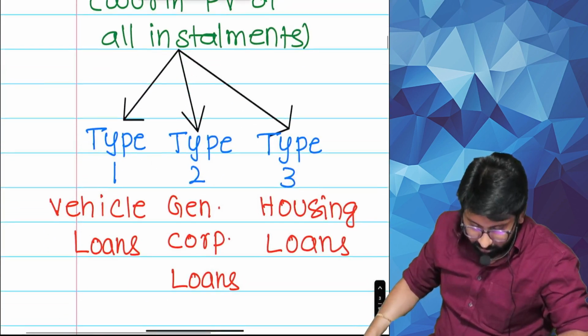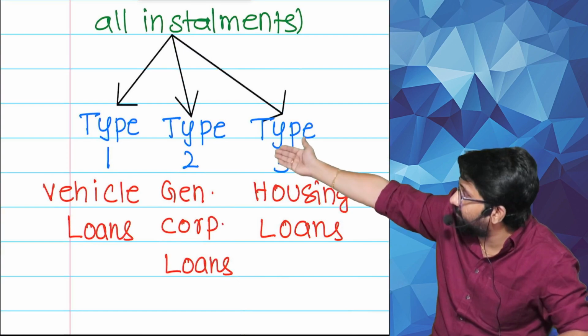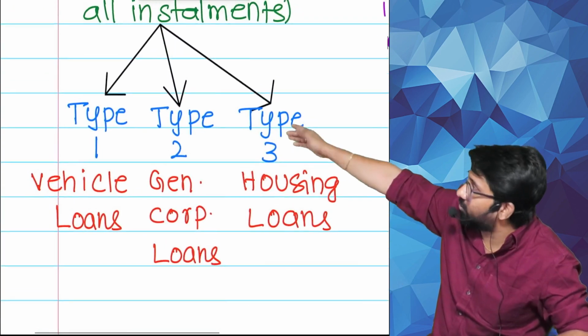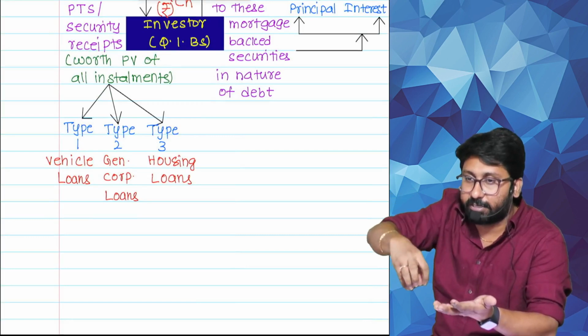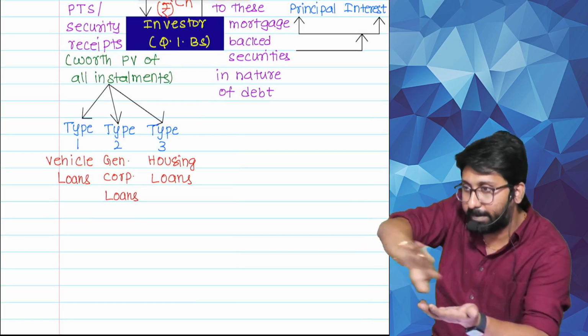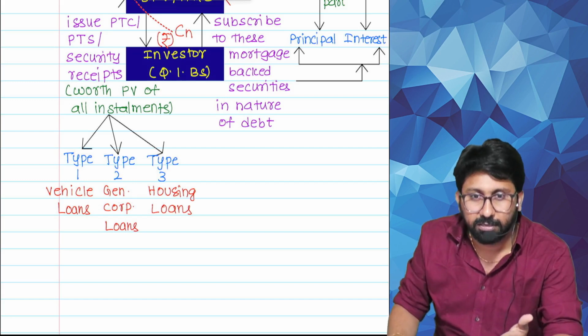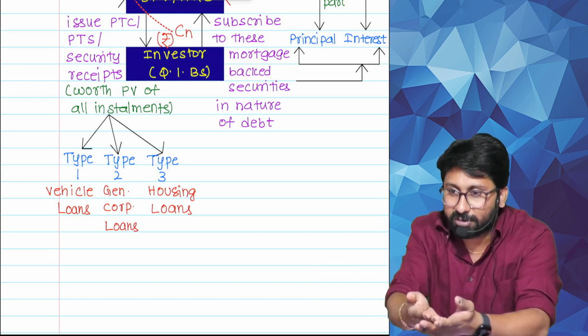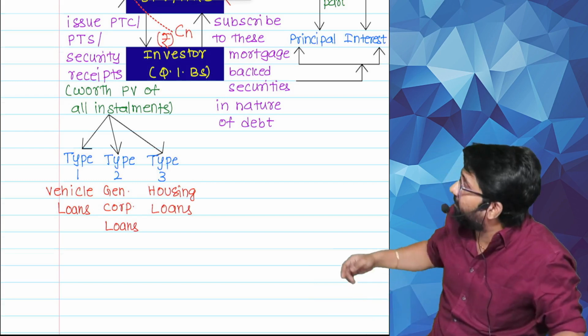Listen, examples I have given. Type 1, vehicle loans are pooled. Second one, general corporate loans. Next one, housing, like that. Similar loans in terms of risk, term, etc. They will pool them into one, package and sell. Otherwise mismatched loans you can't sell. Sir, one housing loan, one general corporate loan, how can you sell? Common interest is not there. So they will pool everything.